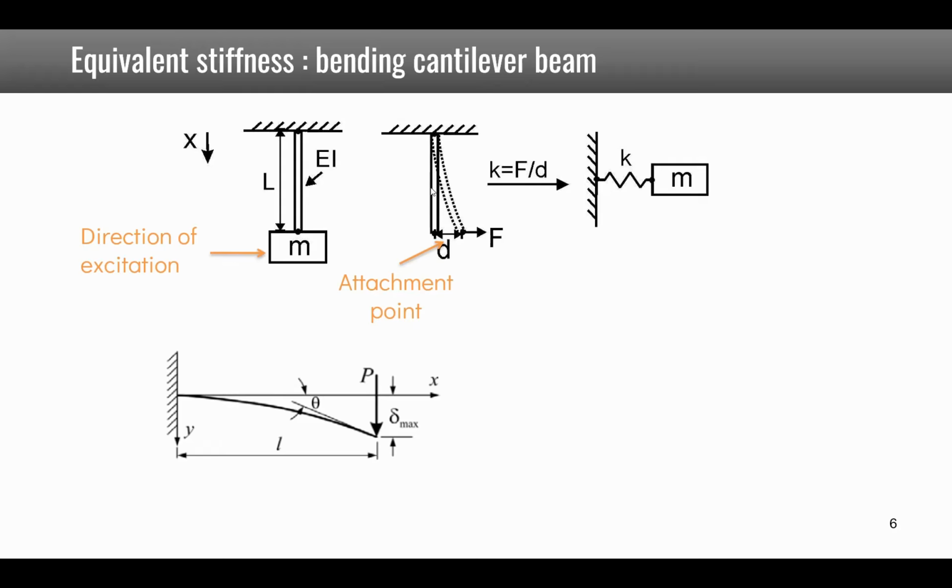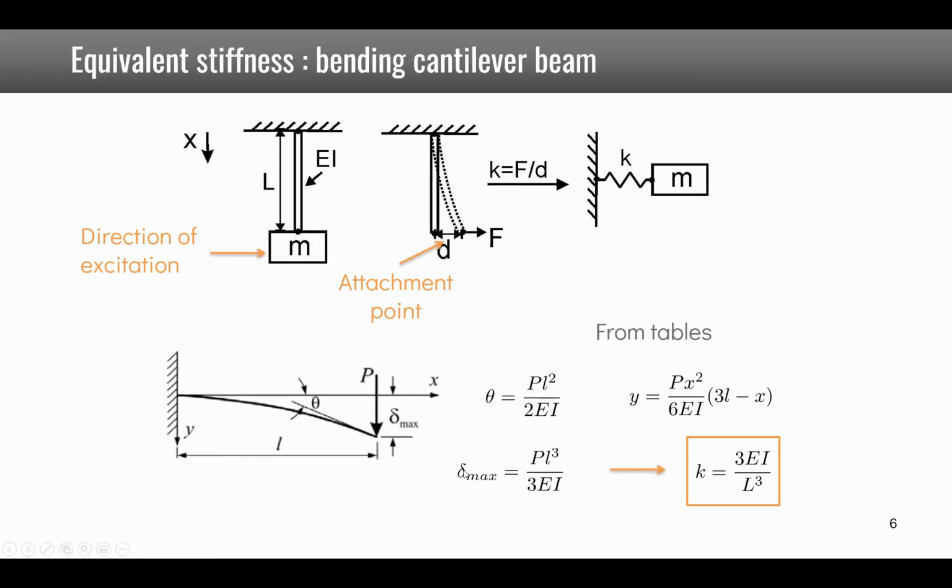In this example, the maximum displacement at the location of the force for a cantilever beam is given by PL cubed over 3EI, so that P over delta is equal to 3EI over L cubed. We see again that the equivalent stiffness is proportional to the Young's modulus of the beam and its inertia, but also inversely proportional to L to the power of 3 in this case.